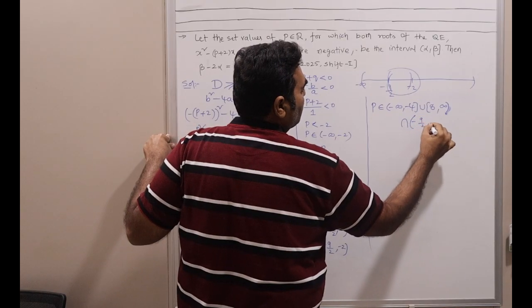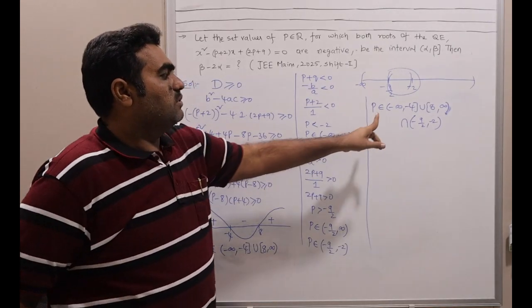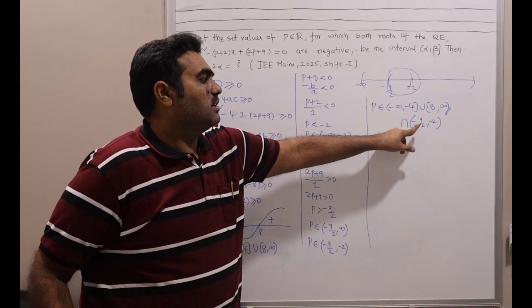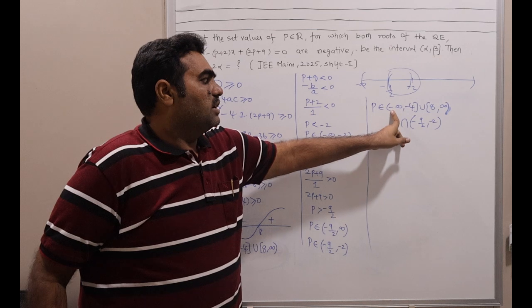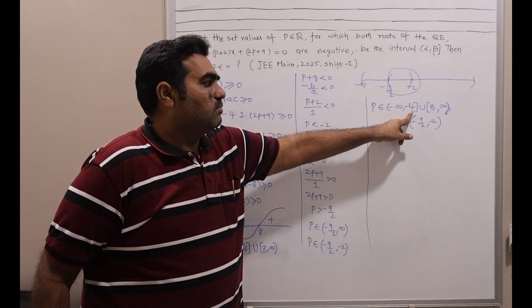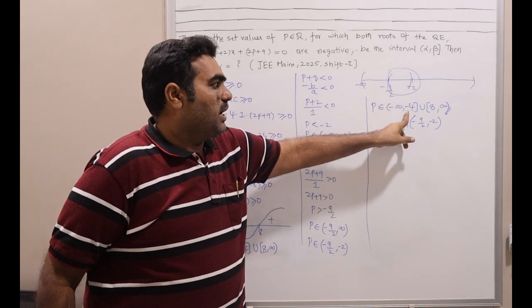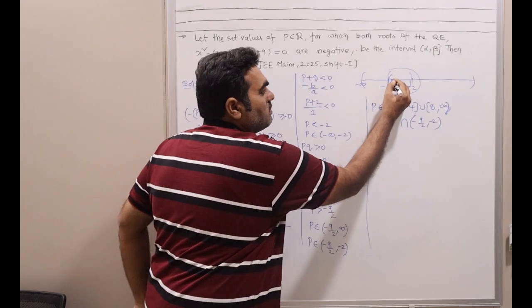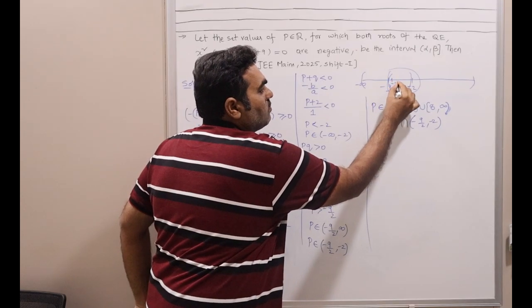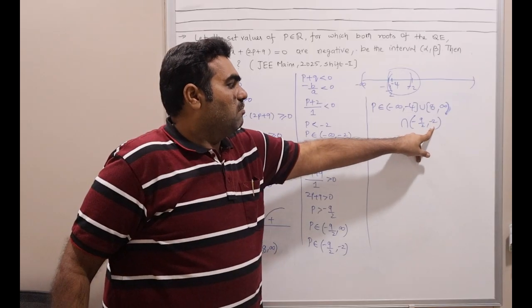Minus 9 by 2 to minus 2. Now what is the intersection of these two sets? Up to minus 4 this set consists. This set consists from minus 4.5 to minus 2.